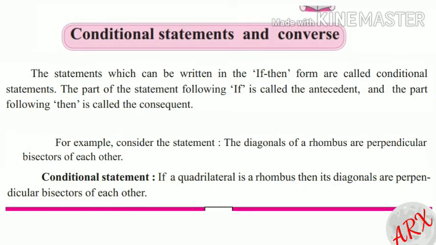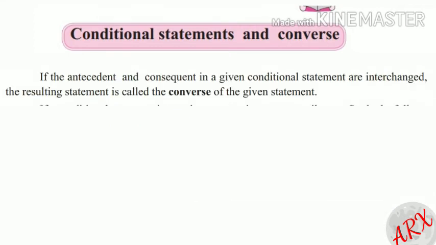So the conditional statement will be: if a quadrilateral is a rhombus, then its diagonals are perpendicular bisectors of each other. In this statement, 'if a quadrilateral is a rhombus' is the antecedent and 'its diagonals are perpendicular bisectors of each other' is the consequent. Now we will see converse.